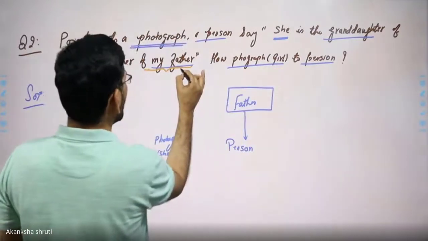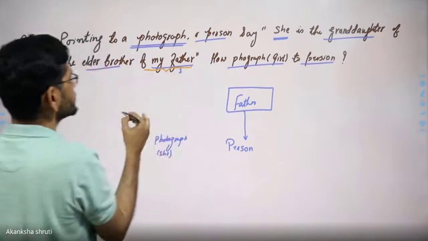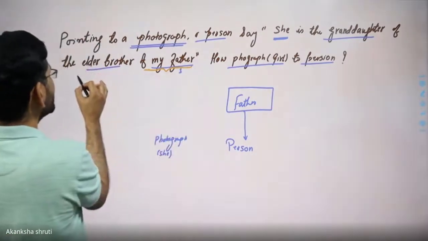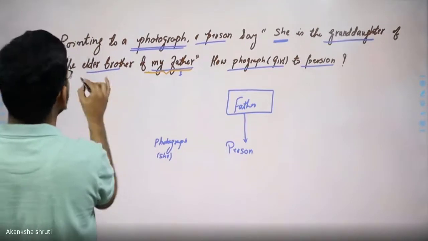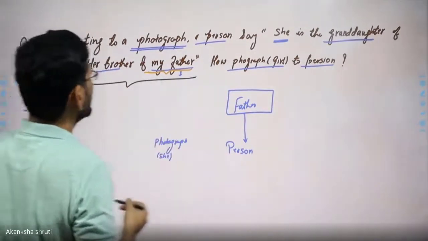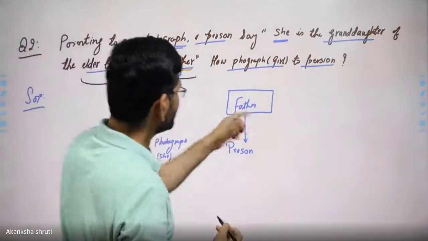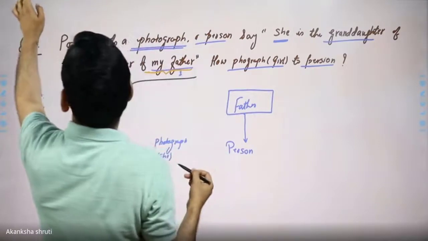Now after drawing my father, we need to draw the elder brother of. So our second part is to draw this elder brother of my father.